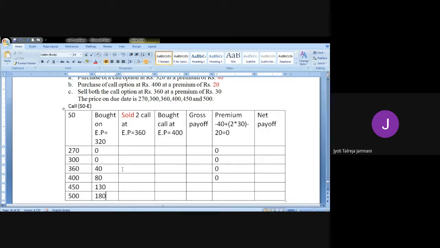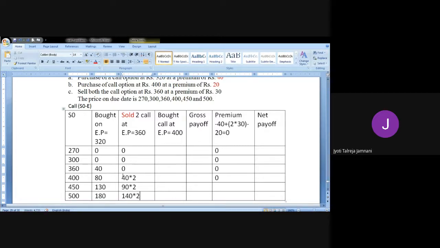Let's see now, sold. 270 minus 360 loss, so 0. 300 minus 360 0. 360 minus 360 0. 400 minus 360 gain of 40 into 2 again because there are two options which we are selling. 450 minus 360 gain of 90 into 2, and finally 500 minus 360, that is gain of 140 into 2.